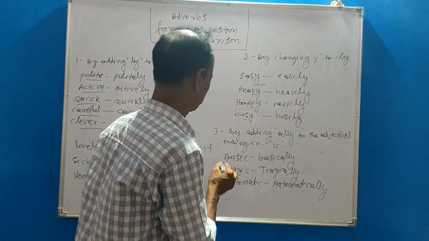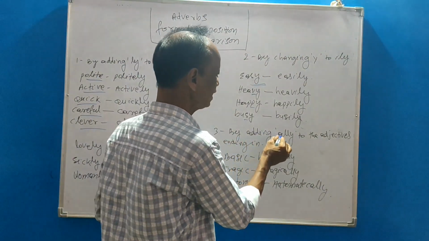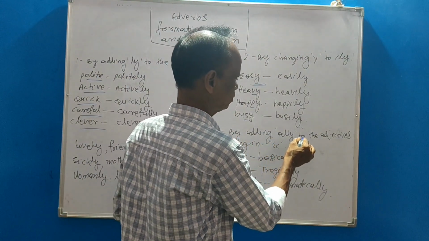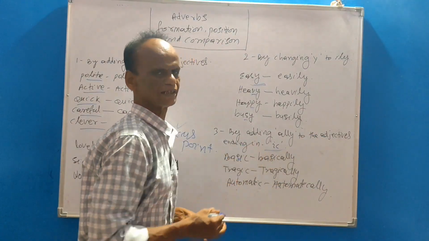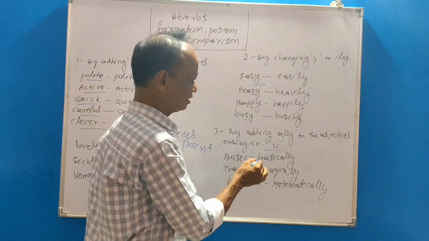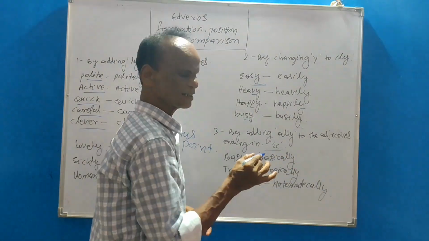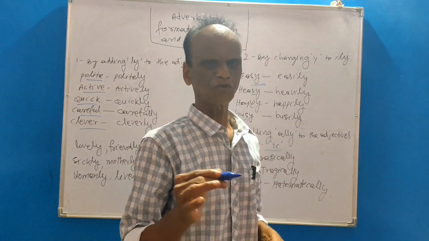Next, by adding ally to the adjectives ending in ic. Basic, basically; tragic, tragically; automatic, automatically.